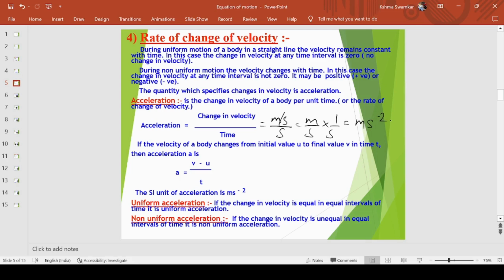So the unit comes with the help of the formula; you can find the unit of any term by using its formula. The formula here is acceleration equals change in the velocity with time, and the unit is meter per second square. Okay, now obviously, just like in motion, we have uniform acceleration and non-uniform acceleration as well.